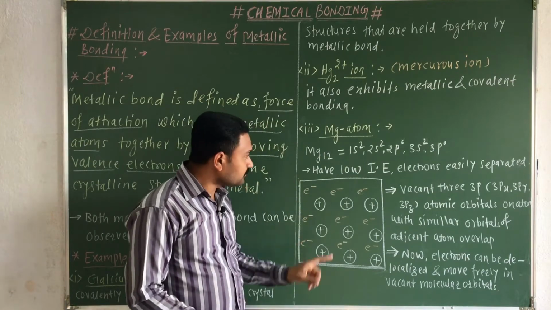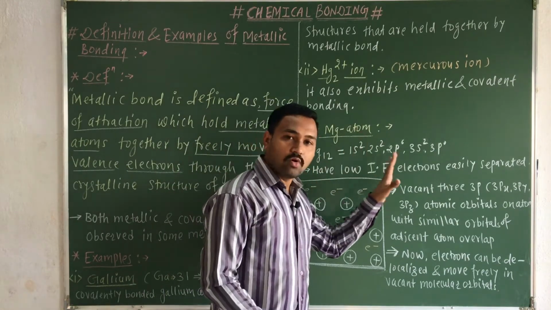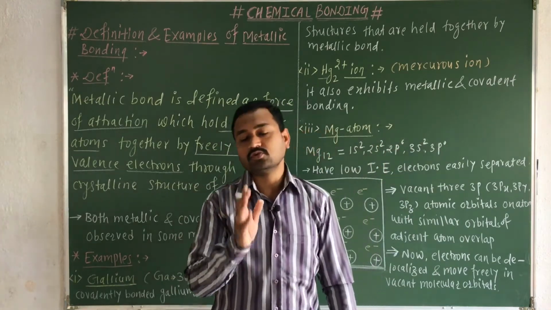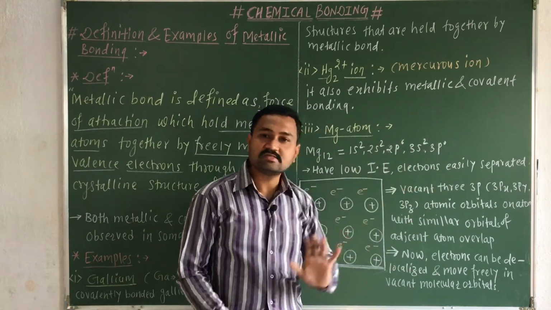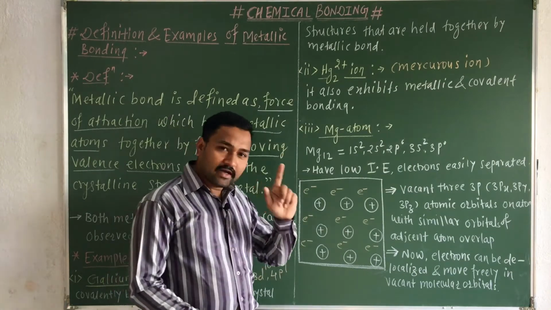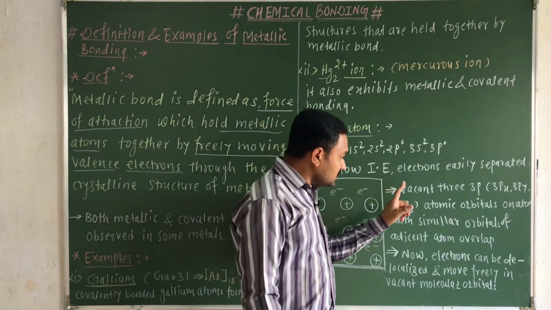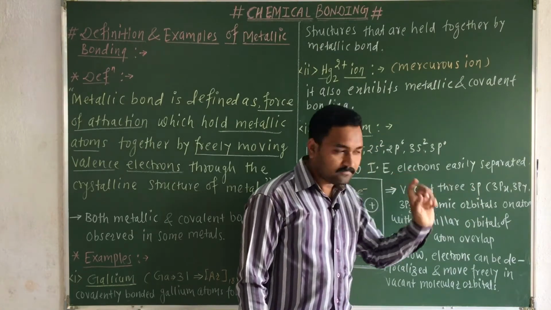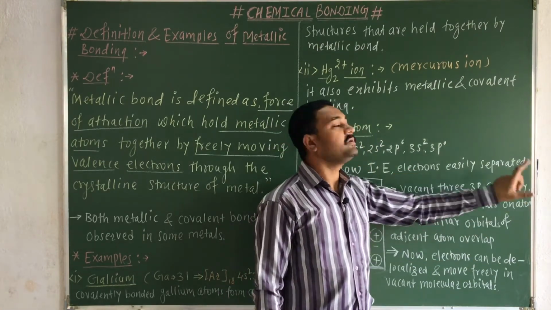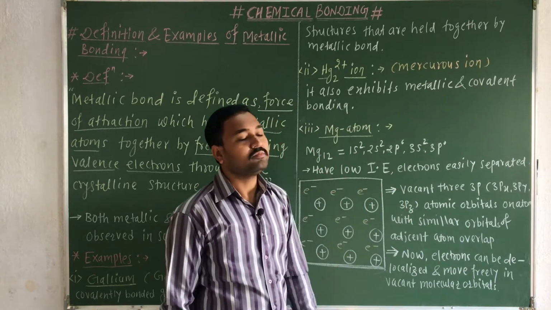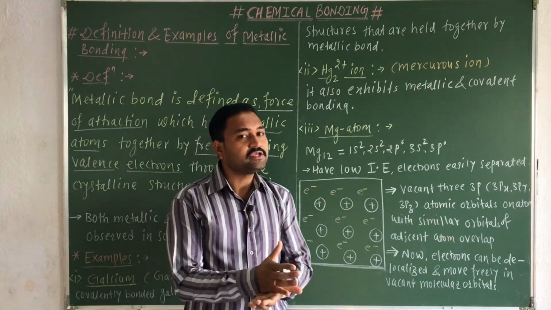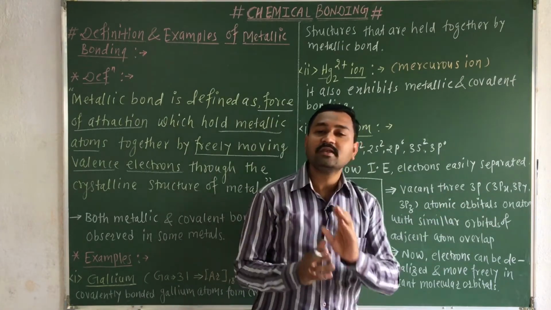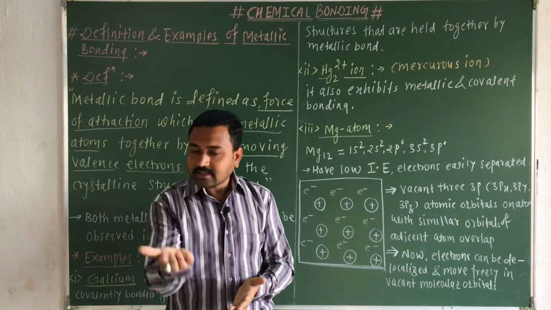Again remember, magnesium has a low ionization energy and hence we can easily remove these 2 electrons from the valence shell. Again remember, the vacant 3p atomic orbitals, that is 3px, 3py and 3pz, of one magnesium atom will overlap with the similar atomic orbitals of another magnesium atom.